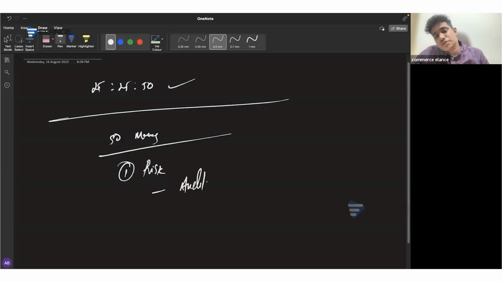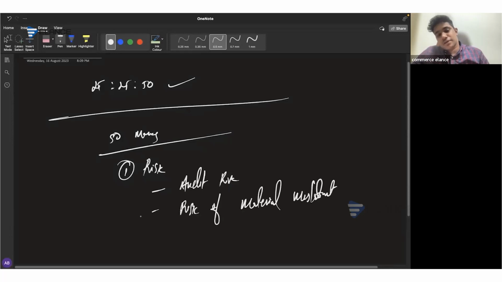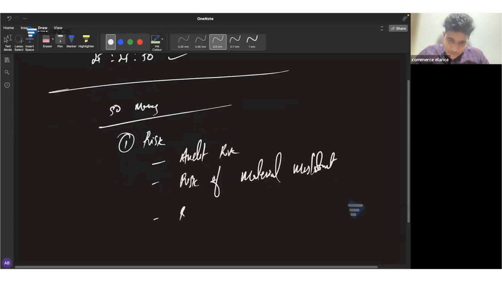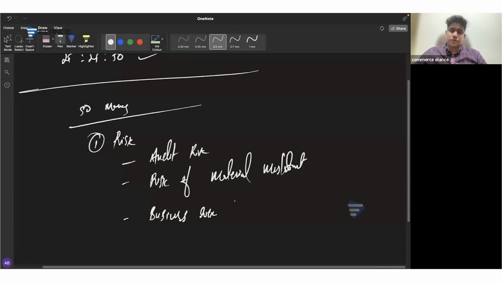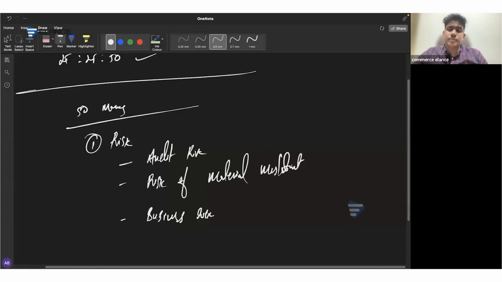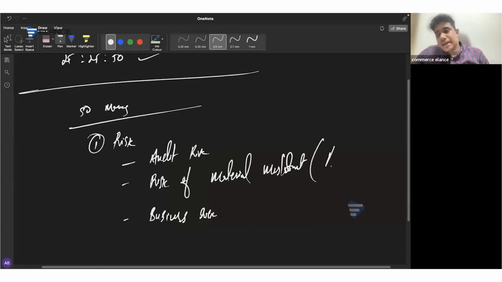Either it may be a question on audit risk, or it can be a question from the area of risk of material misstatement, or again it can be from the area of business risk. Any of these can appear in your exam. And risk of material misstatement can also be a combination of risk of material misstatement and analytical procedures.